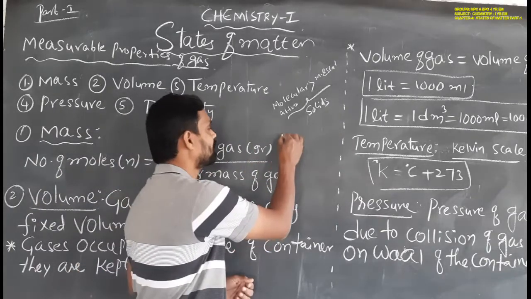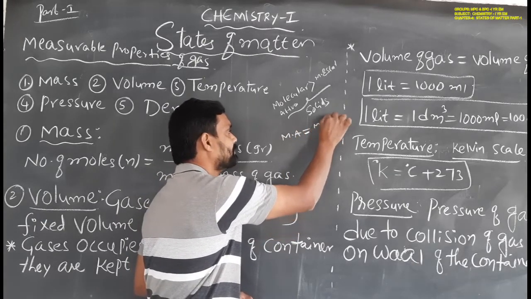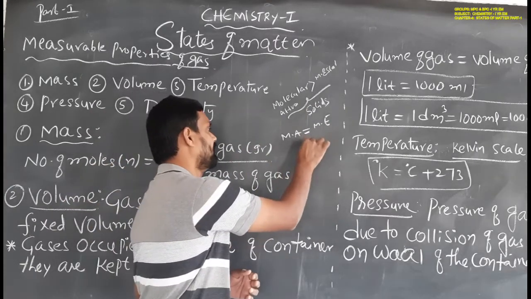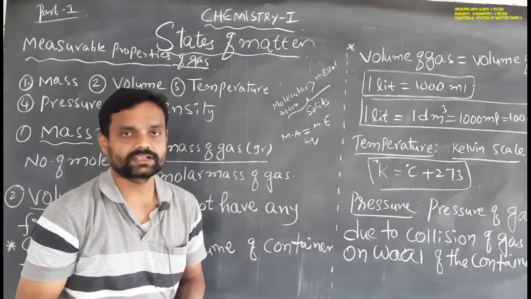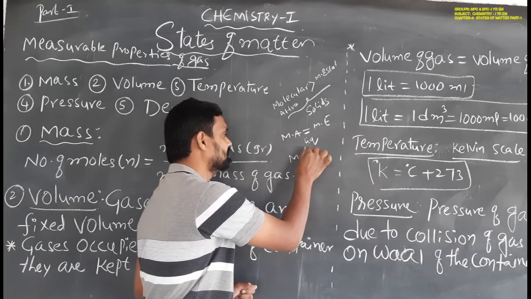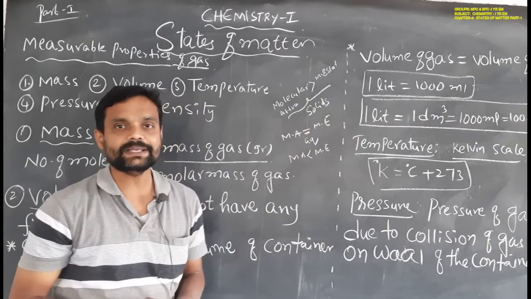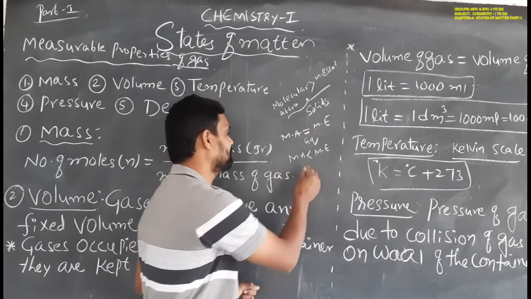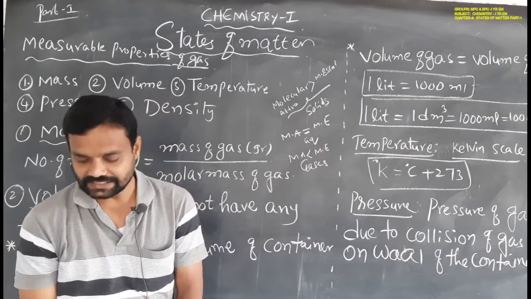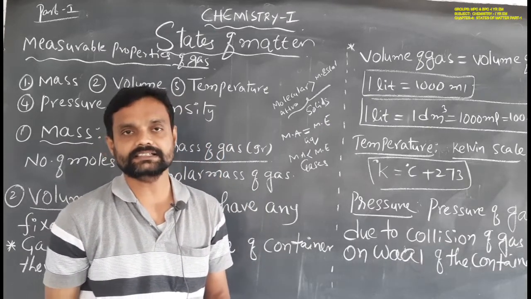If the molecular attraction is equal to the molecular escaping tendency, then that type of matter is called a liquid. Okay students, that is the liquids. If the molecular attraction is less compared with the molecular escaping tendency, then that is called a gas. Okay students, here matter exists in three types: solids, liquids and gases.